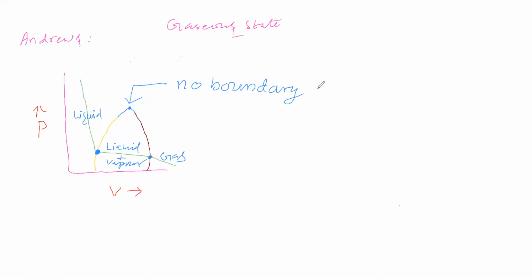No boundary, so we are unable to distinguish. Regarding this point, we will discuss later. Now further we will proceed. Now we are drawing a graph for this.